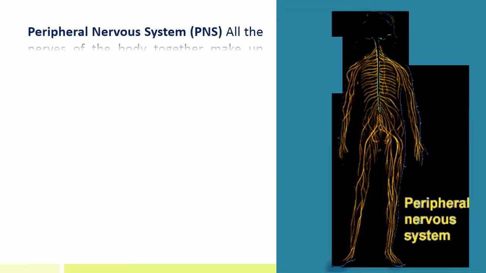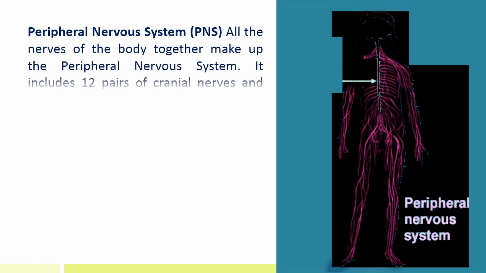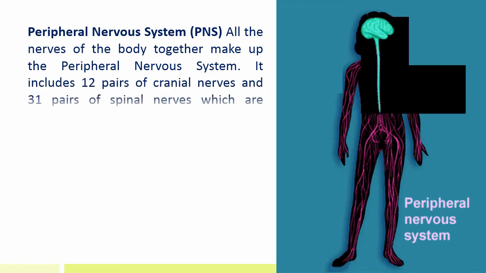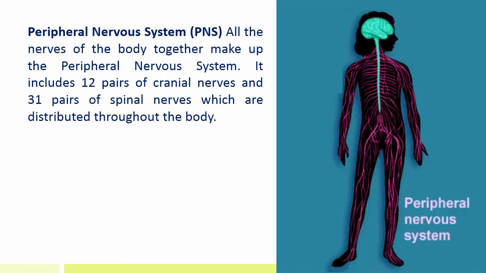Peripheral nervous system, that is PNS. All the nerves of the body together make up the peripheral nervous system. It includes 12 pairs of cranial nerves and 31 pairs of spinal nerves which are distributed throughout the body.